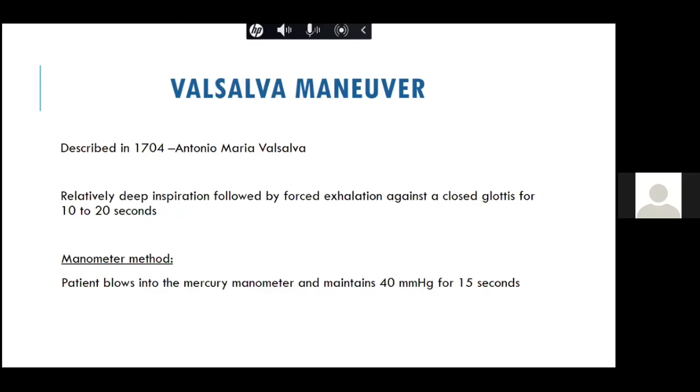Now, there are a few modifications. A Valsalva can be done with the help of a manometer, in which the patient blows into a mercury manometer and maintains a pressure of about 40 millimeter of mercury for about 15 seconds. But again, this is tedious and not actually practiced.